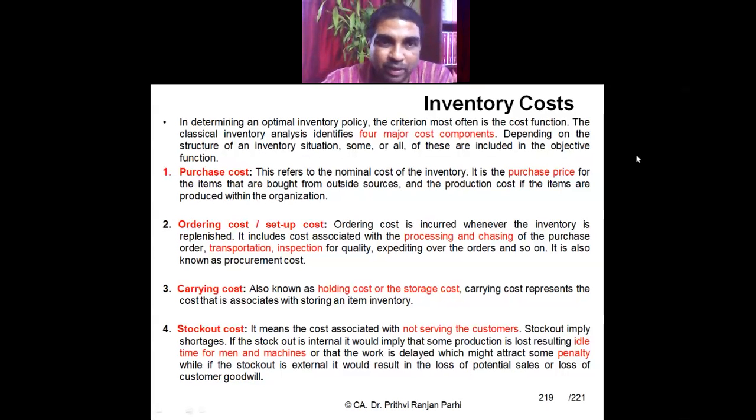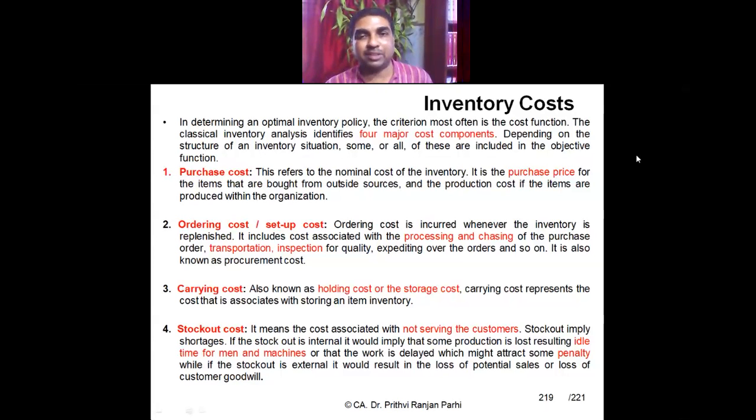So one important relationship here you have to understand: the relationship between ordering cost and carrying cost. Ordering cost means every time you place an order, you have to incur some ordering cost. So if you want to reduce the ordering cost, what can you do? You can reduce the number of orders. Is it not? If you are planning to reduce the number of orders, that means the order size should be bigger.